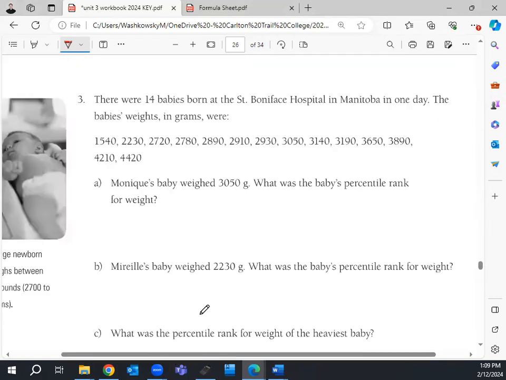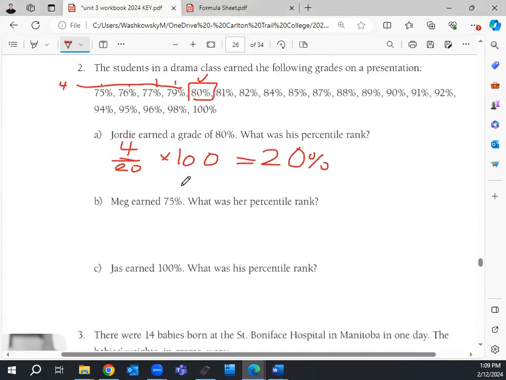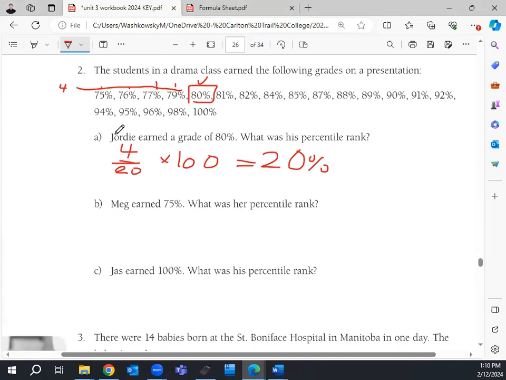Any questions? There was one that was right on the dot there, and I was wondering about B. Because if we're counting below that, it wouldn't be 0 over 20, right? Oh, okay, I see what you're saying. I put 1 because that's the only thing I could think of.